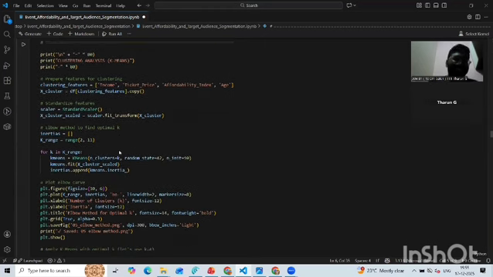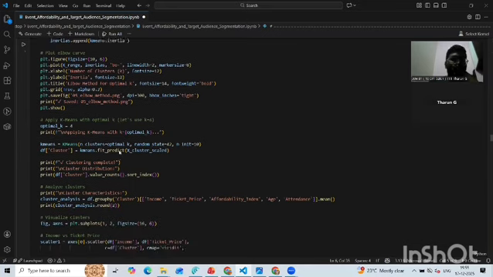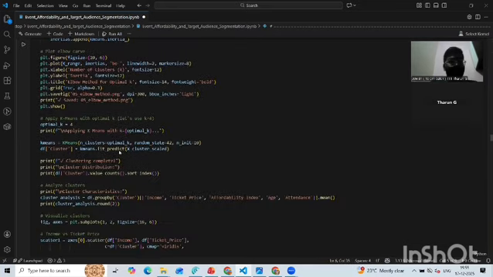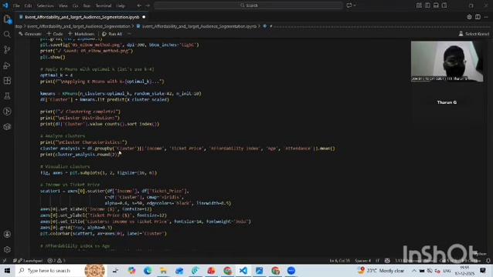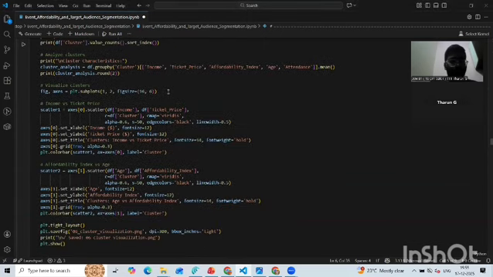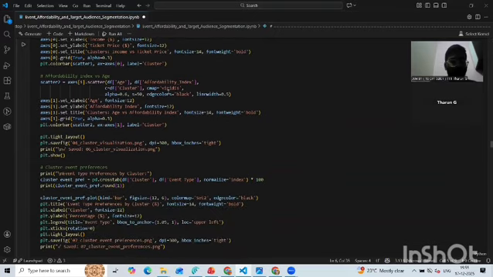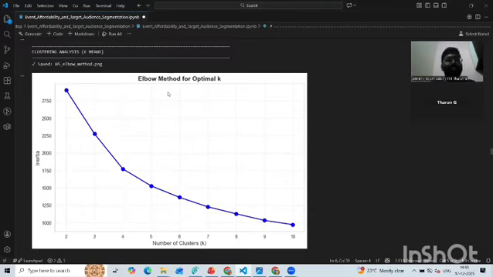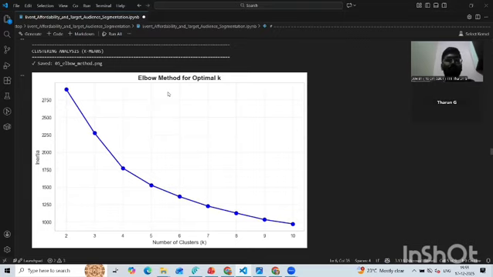This is the clustering analysis code, and as you can see these functions, I'll slow down for you to see them. This is the clustering output we got.